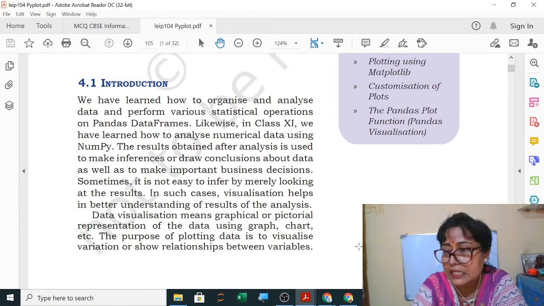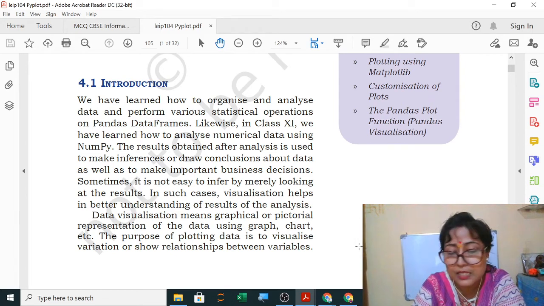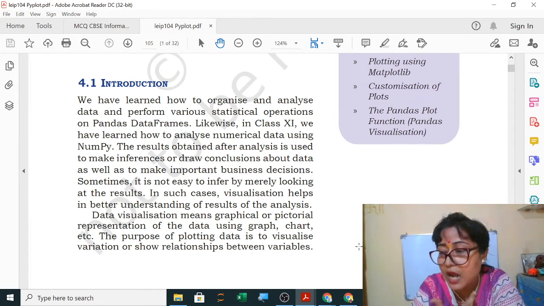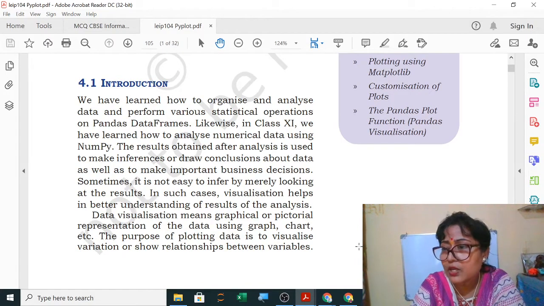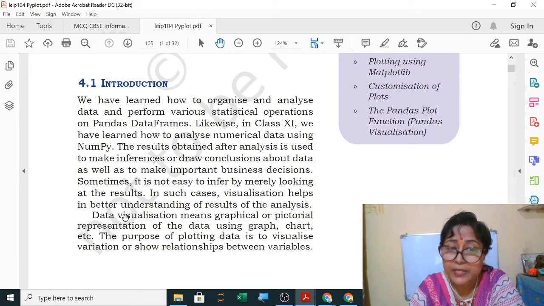For that, any subject related to these, suppose computer science, informatics practices, as you all know CBSE has introduced artificial intelligence. So why is it so? Because in future many jobs for artificial intelligence will be there. Clear? So in such cases, visualization helps in better understanding of results of the analysis.